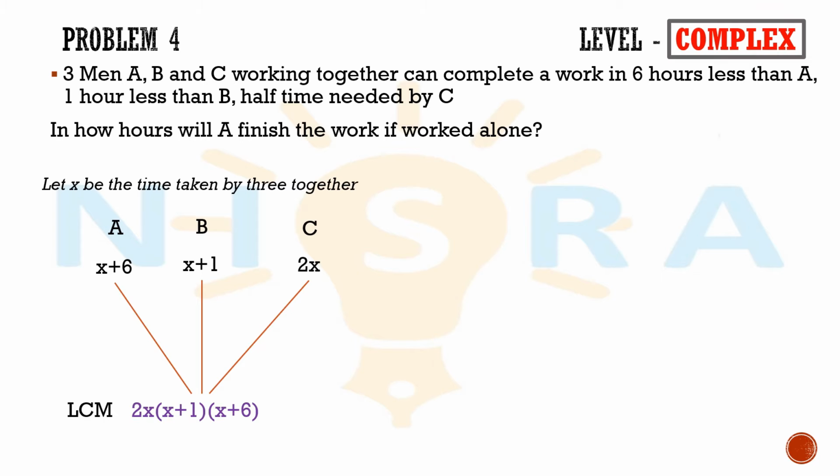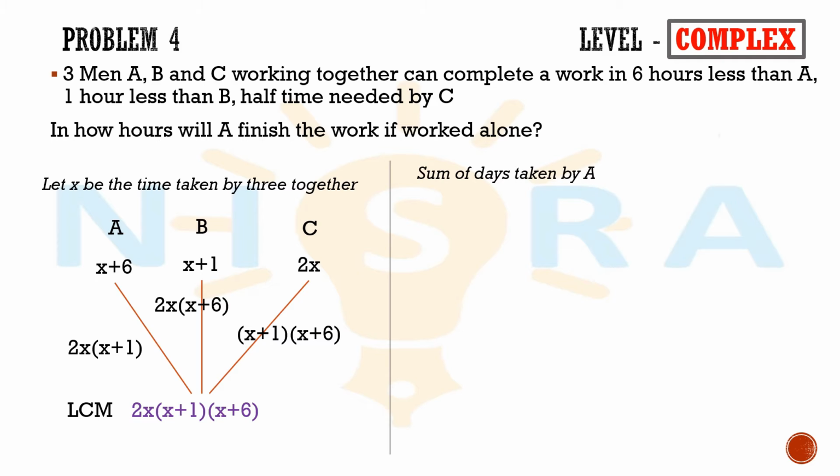Now, if we divide the LCM by the hours of A, B, and C, we can get their efficiency. From the problem statement, we can determine the sum of the days taken by A and B will be equal to C. That is 2x into x plus 6 into x plus 1 divided by 2x into x plus 1 plus 2x into x plus 6 equal to 2x.